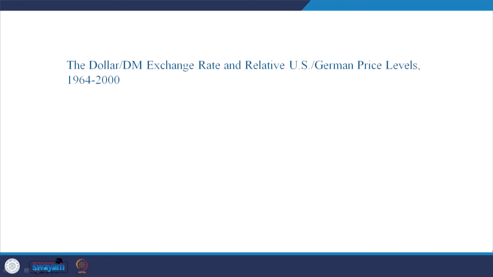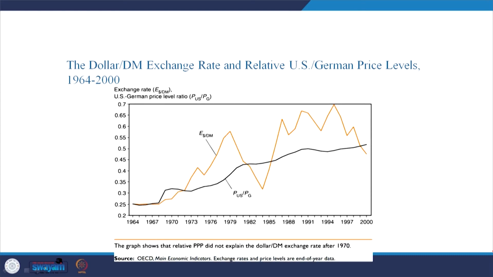Okay. So, the dollar-Deutschmark exchange rate and the relative US-German price levels over the period are presented here. On the vertical axis we are taking the exchange rate between the dollar and the Deutschmark, and on the horizontal axis we are taking different periods. Also on the vertical axis we are taking the price ratio between the US and Germany, because the Deutschmark is the currency of Germany.